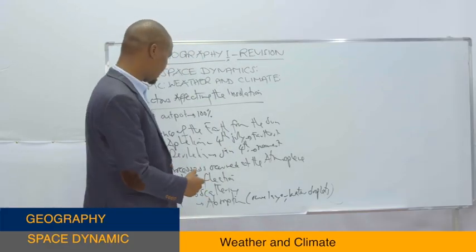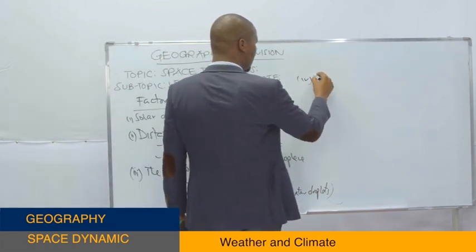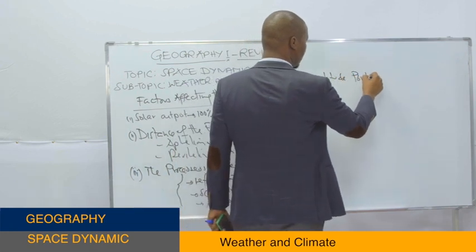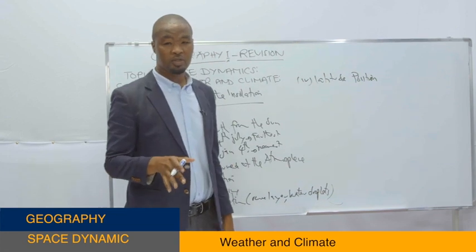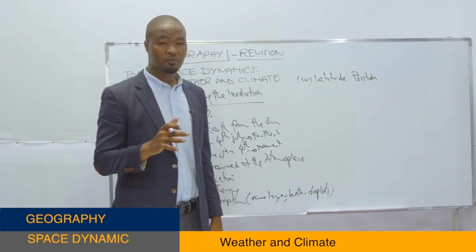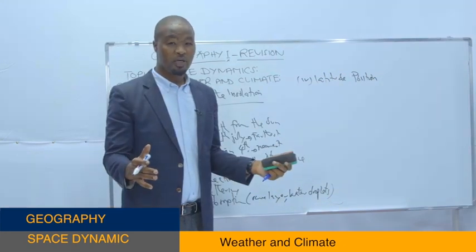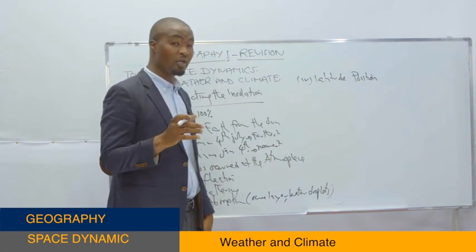Okay, then we have another factor. We call it the latitude position. So it depends on the latitude position of an area. It depends where the area is located during the continental drift. It means during the formation of this, there are areas which have been located far away from the equator, and they normally assume very low temperature, especially at the pole or polar areas.